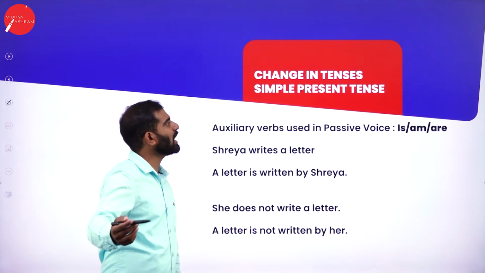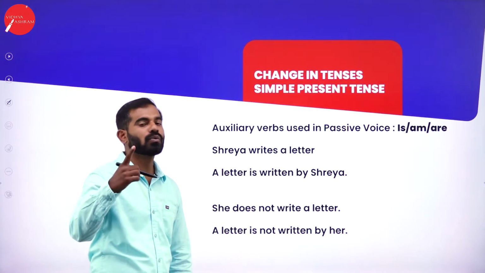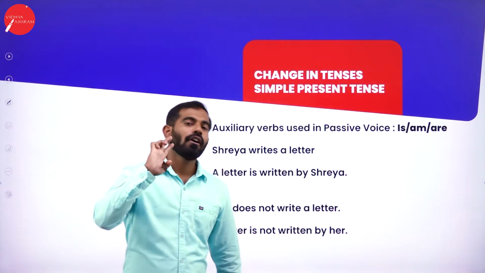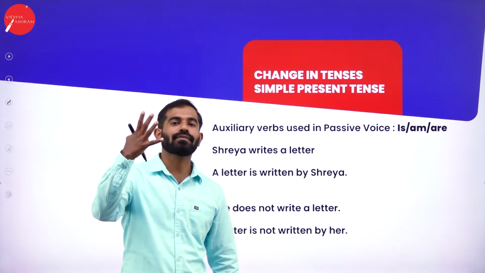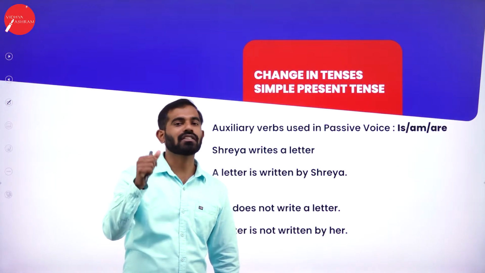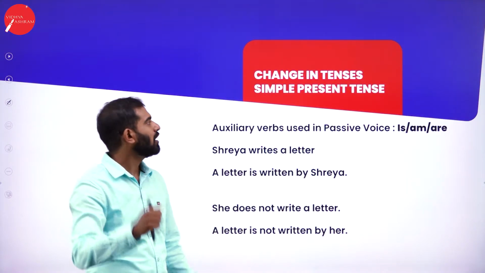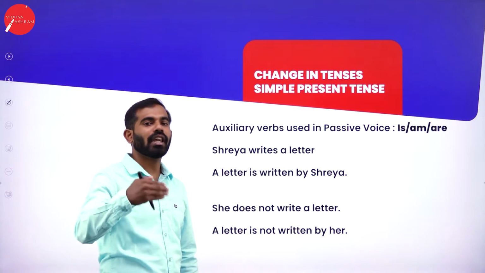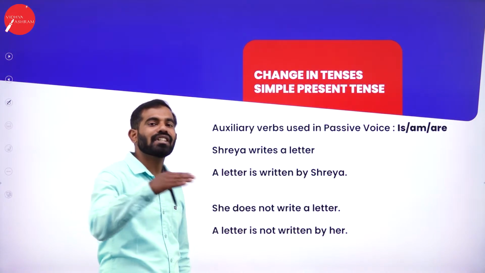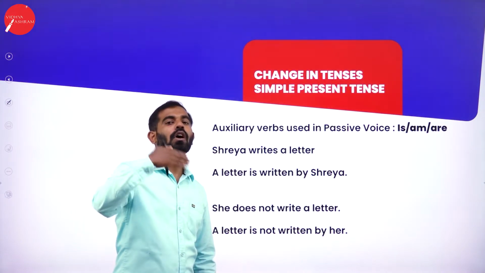So what is it? Change in tenses. As I told you, there are 3 tenses: past, present and future, and each single tense has 4 subtenses. Under present tense, I have taken simple present tense, and let us see how a sentence in simple present tense will change from active to passive.